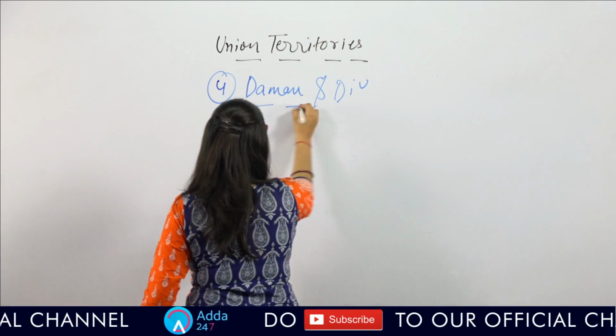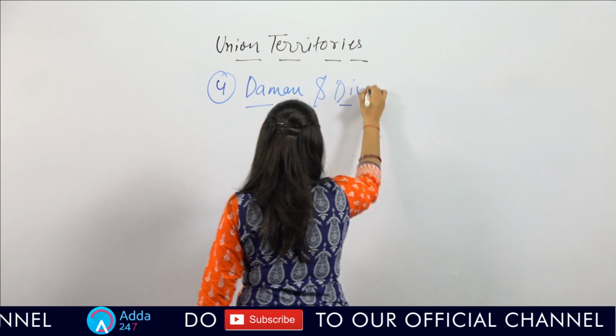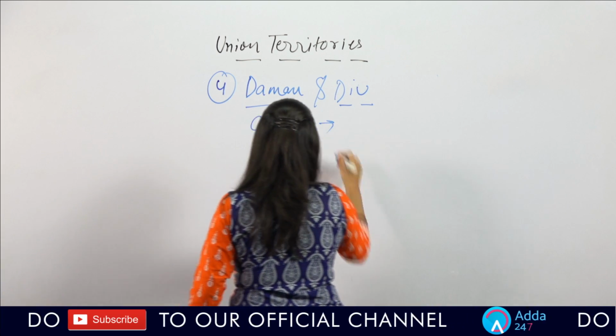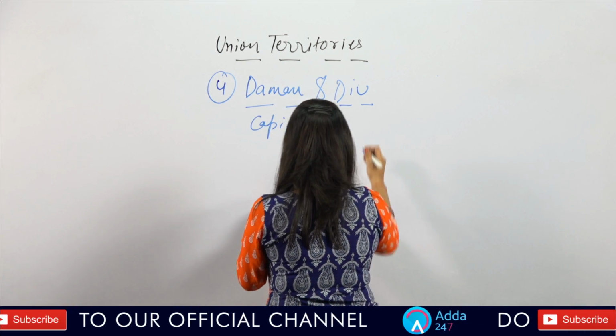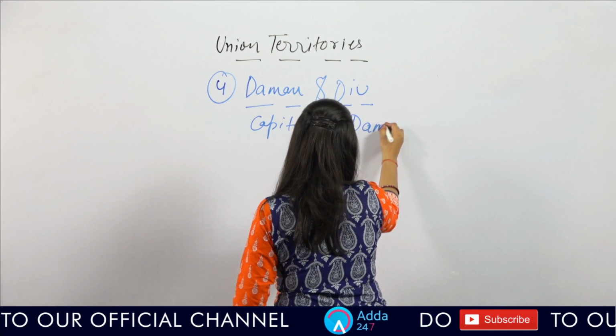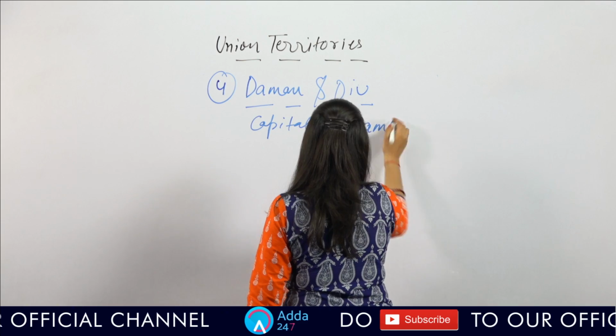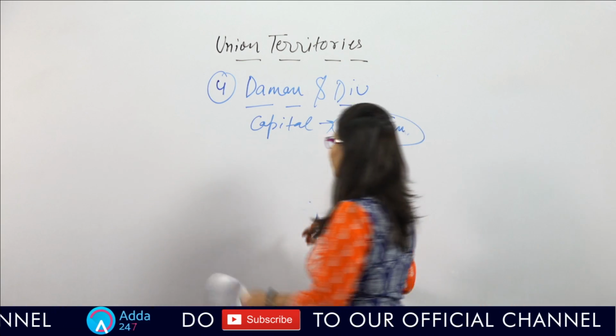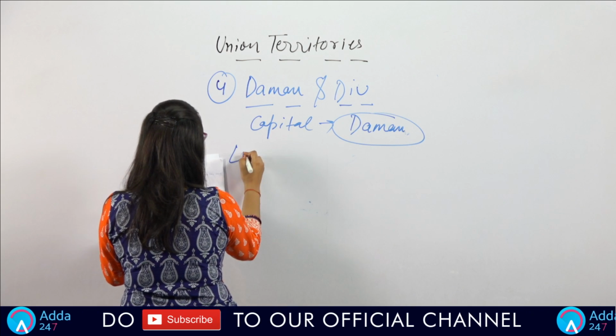If I talk about the capital of this UT, it is Daman. Not Daman and Diu, the capital of Daman and Diu is Daman. Very simple.